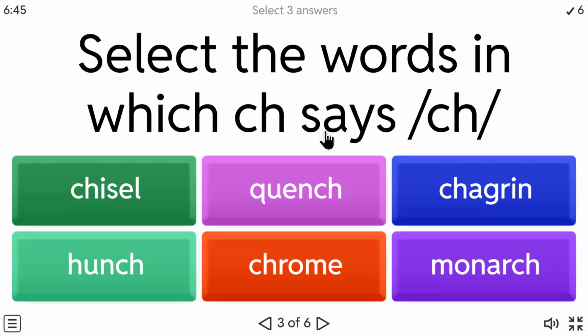Select the words in which CH makes the ch sound. Ch, ch. You have to see where all it makes the ch sound. So let's see this one. Over here, let me annotate for you. This one is ch, the chisel. Chisel. Then Q and U: Q will always come with U. When Q and U come together, you'll read it as qu, as in quench, ch. Over here also, it is making the CH sound.